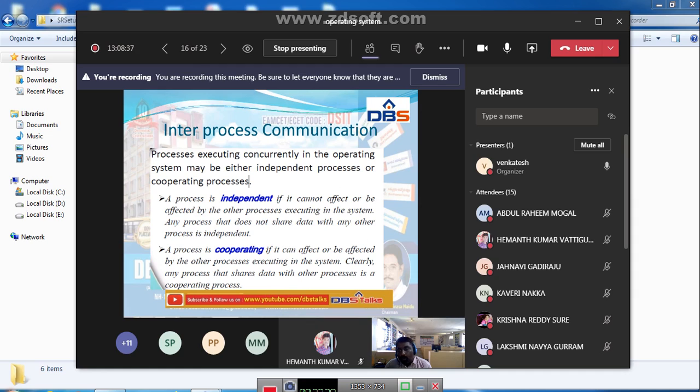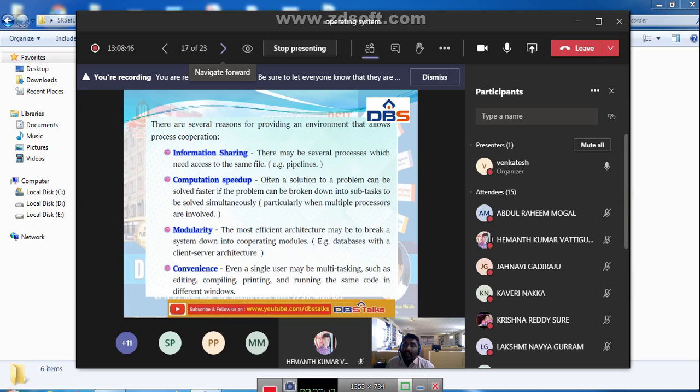Generally, the processes which are executing in a system may be of two types, that is independent process or cooperating process. There are several reasons for providing an environment that allows process communication.